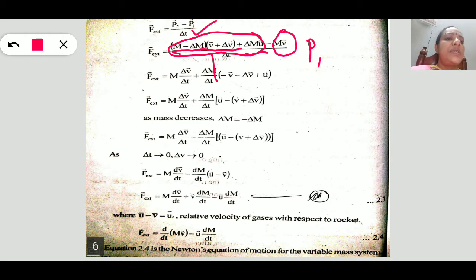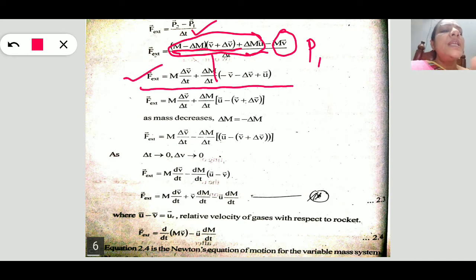Simplify this equation by multiplying this one: m delta v by delta t, plus by taking delta m by delta t as a common, we get minus v minus delta v plus u.